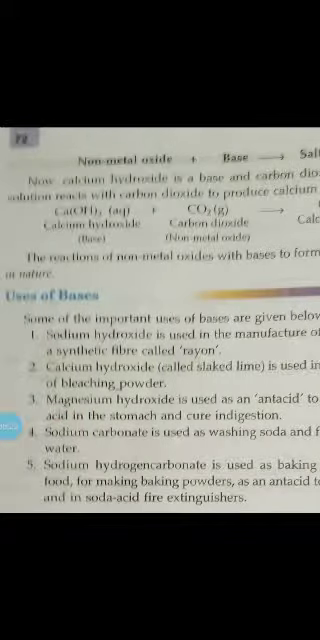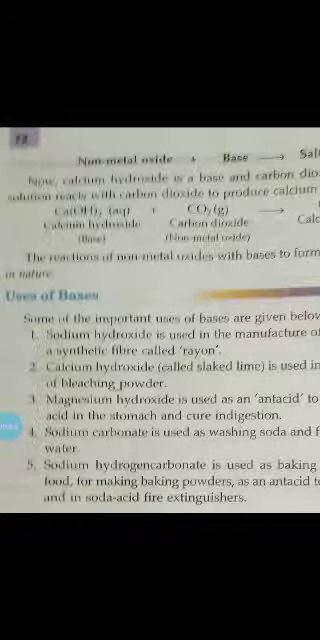Now usage. Bases are used in various processes. Sodium hydroxide is used in the manufacture of soap, paper, nylon, a synthetic fiber. Slaked lime, that is calcium hydroxide, is used in the manufacture of bleaching powder. Magnesium hydroxide is used as an antacid to neutralize excess acid in the stomach and cure indigestion.